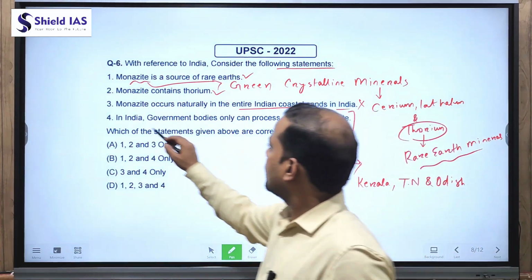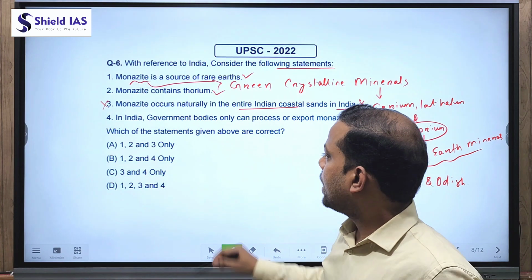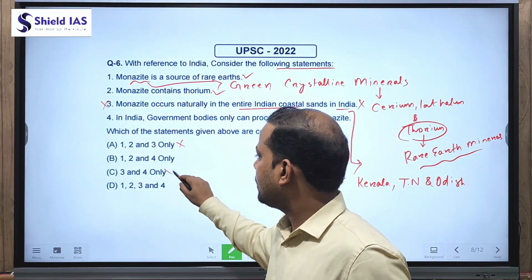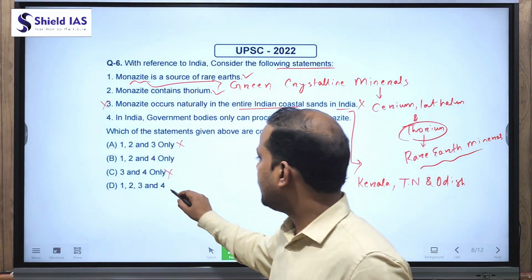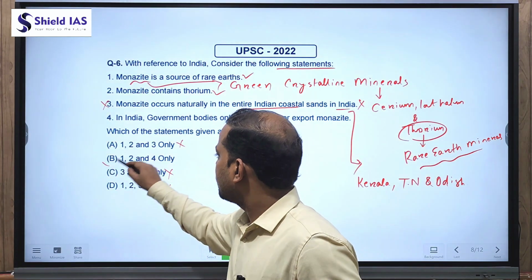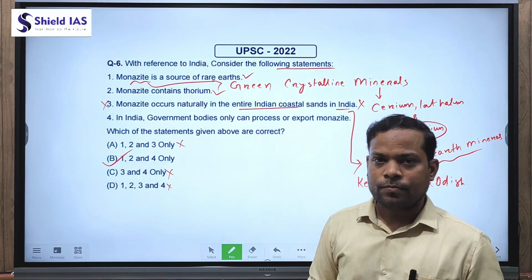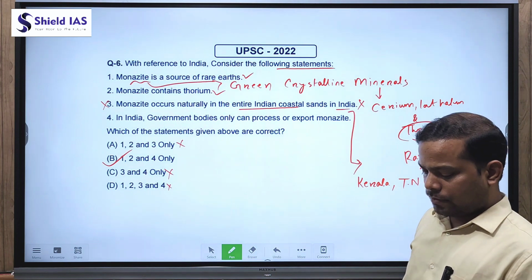So if we eliminate option 3, we can eliminate A, we can eliminate C, and we can also eliminate D. Only one option remaining, that is 1, 2 and 4. So B is the correct answer.